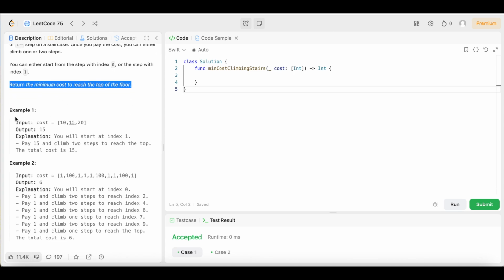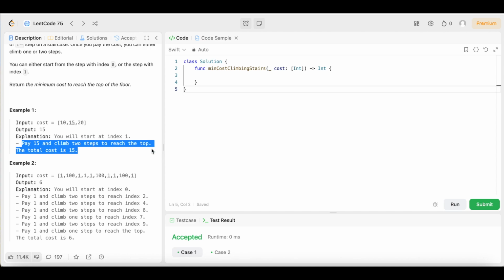So let's look at example 1. In example 1, it says we have our input cost, the array of integers 10, 15, and 20. The output is 15. The explanation says you will start at index 1 and then you will pay and climb 2 steps to reach the top. The total cost is 15. So let's break that down and see what it is that they're talking about.